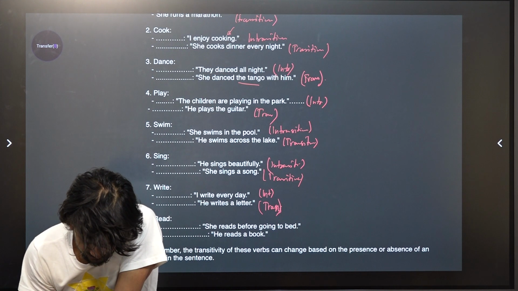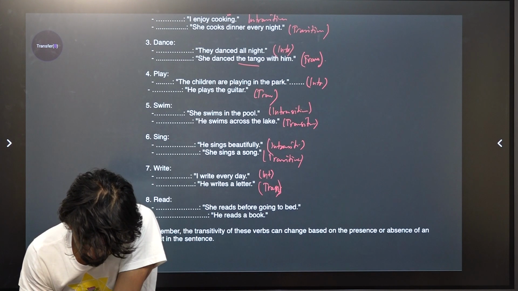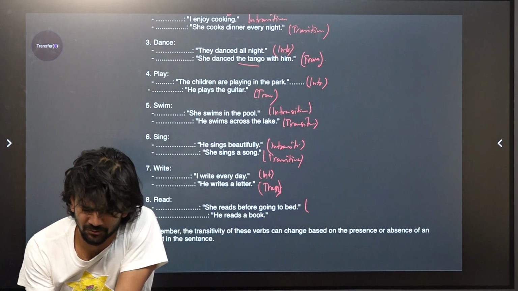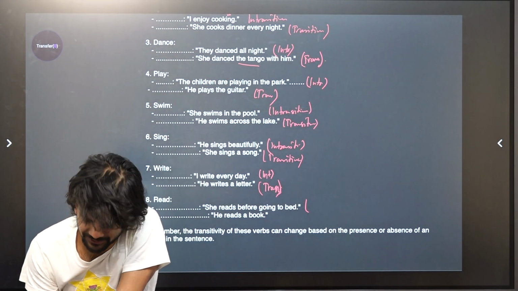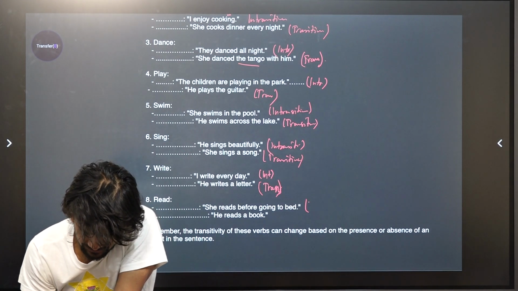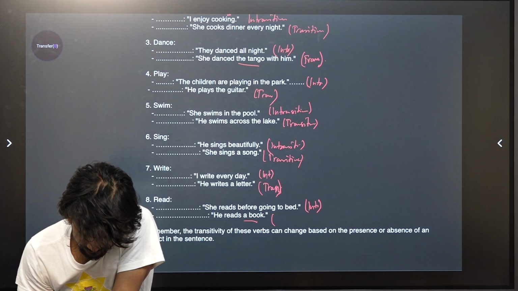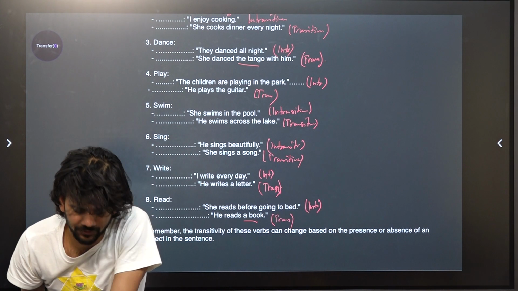She reads a book before going to bed. She reads before going. What does she read? It could be any book, right? No one knows, but she reads a newspaper or magazine or he reads a book. Transitive. What does she read? Transitive.